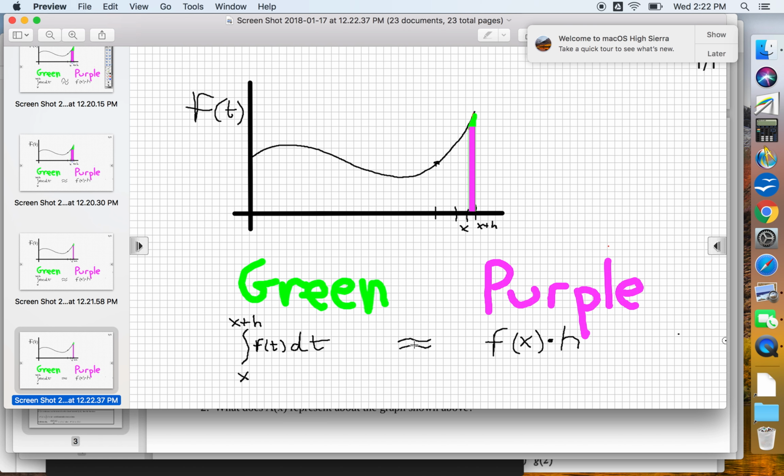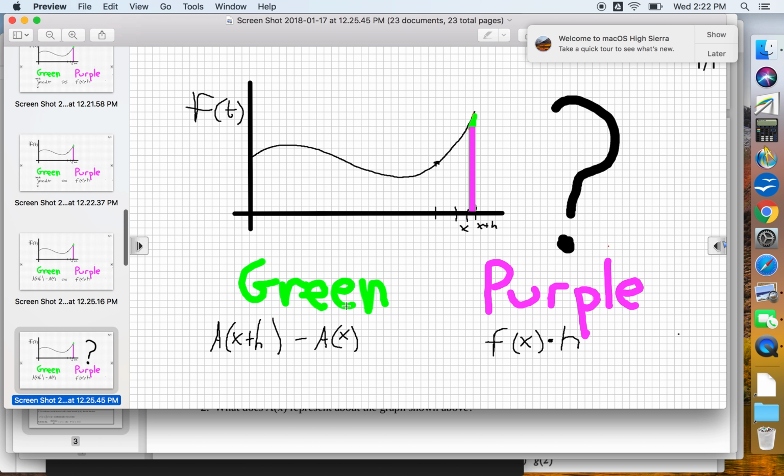Now, what would it take? Oh, I'm sorry. Last thing I'm going to do is take the green and replace it with that function notation that represented red minus blue. So A of x plus h was red, A of x was blue. So I'm just switching from the integral symbol to the function notation. But it's still a representation of the green. I'm actually making a substitution. Okay, question.